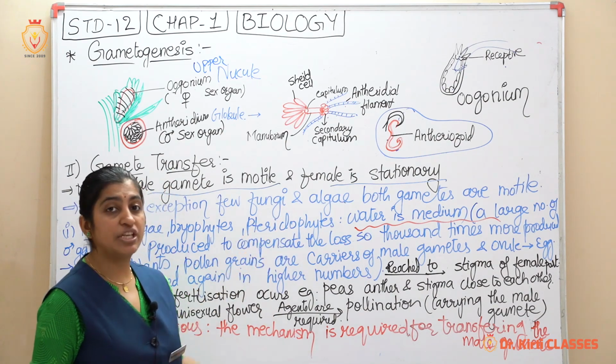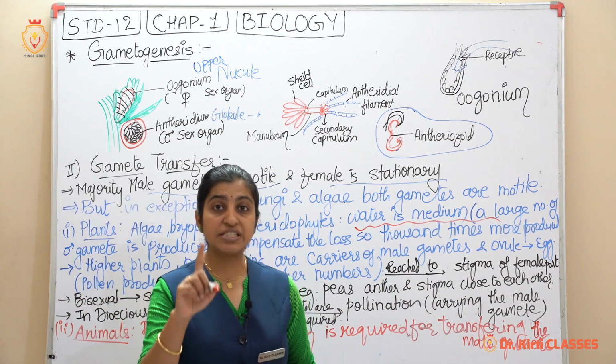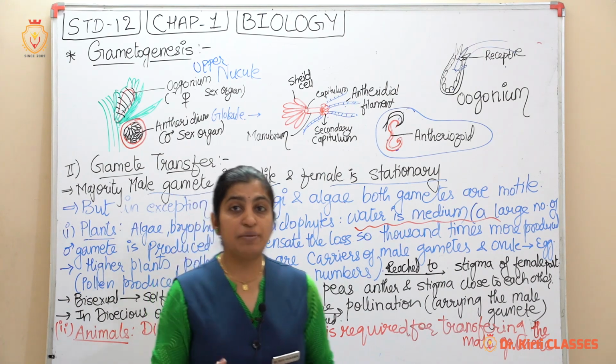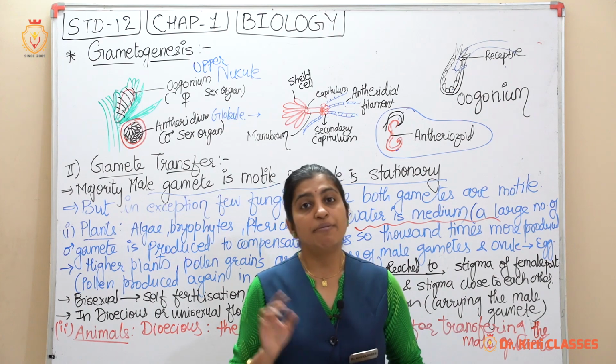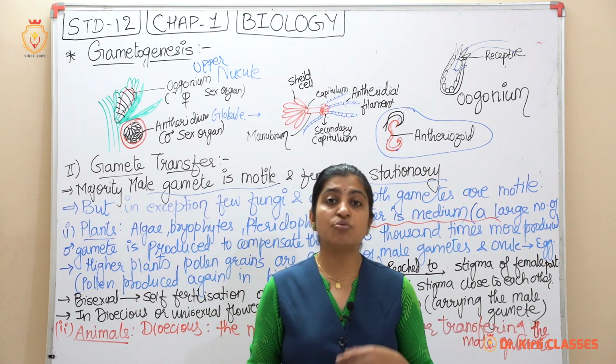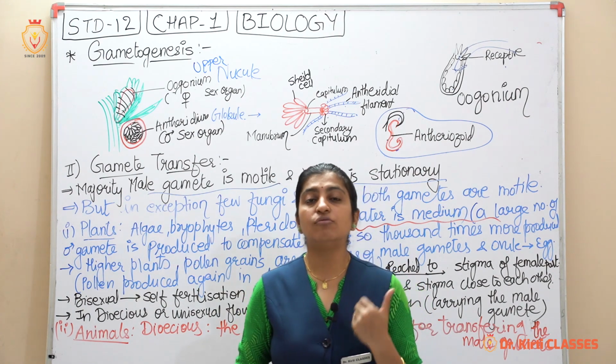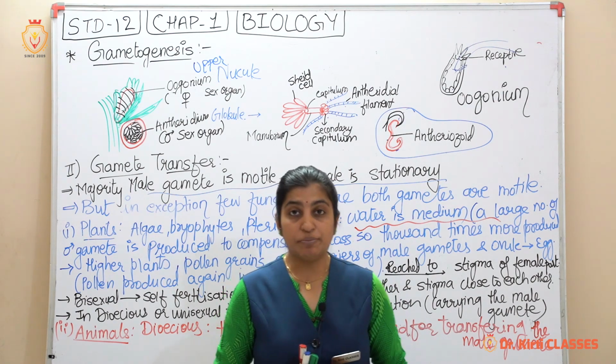Bryophytes and pteridophytes: you know that pteridophyte is the first land plant, but for reproduction it requires water. So water is the medium. Bryophytes are considered the amphibians of the plant kingdom. Why? Because again water is required for their reproduction.